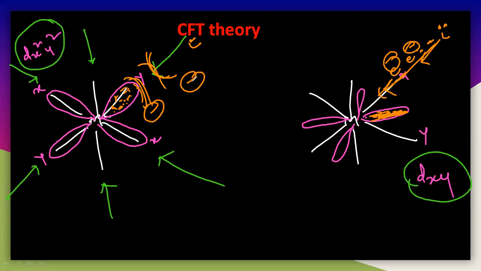Even in the second case, that is the dxy orbital, it can also show repulsion here, but you have to understand that the repulsion here is very less compared with the first case. See here, the electrons are exactly coming along the axis. That is the important thing here. The ligand is coming along the axis and the electrons are also along the axis, so it will show higher repulsion.